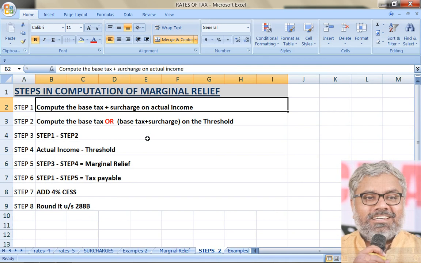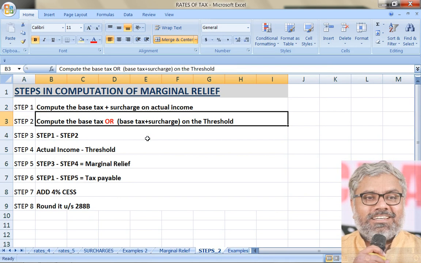So what is step 1 which we do? That is computing the base tax plus surcharge on whatever the income that is given in the question. So base tax plus surcharge on actual income we have to calculate. Then step 2 is imaginary, but still we have to do it. Though it is not an actual income, we have to calculate base tax on the threshold. If surcharge is not applicable up to threshold, for example for an individual up to 50 lakhs, there is no surcharge. For all other SSCs up to 1 crore, there is no surcharge. What if the SSC did not cross the threshold, there would not have been surcharge, or even if there was a surcharge, that would have been at a lower level.